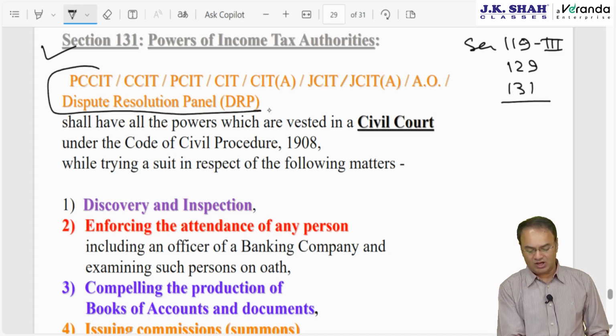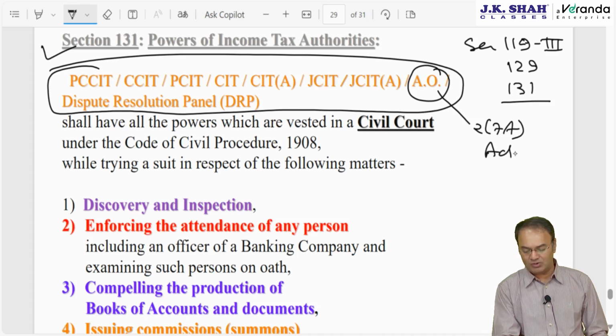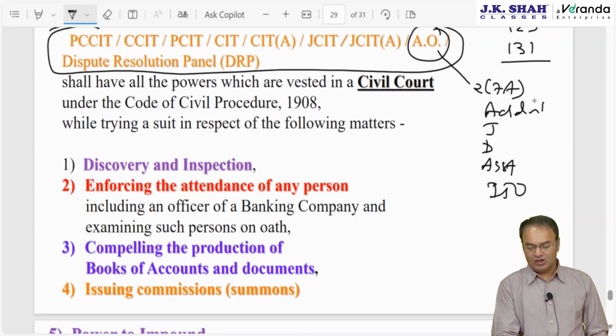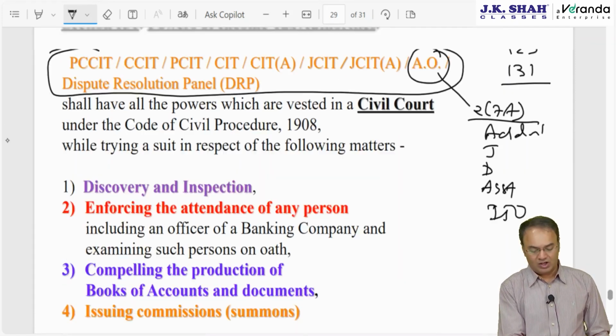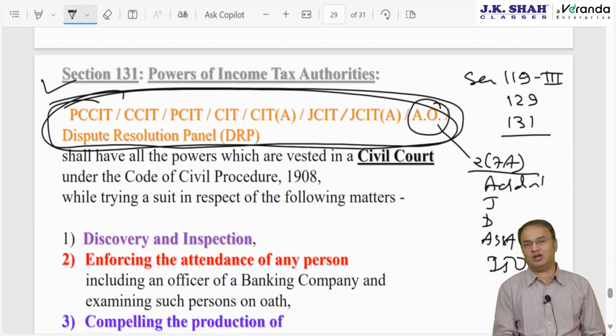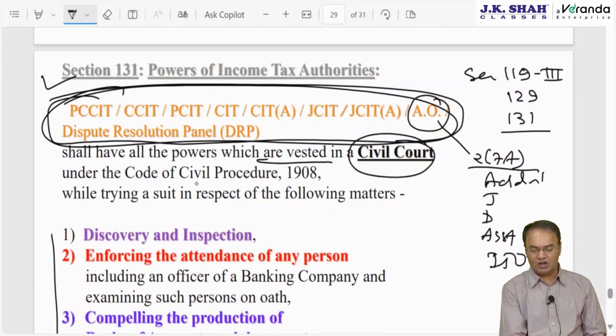It says these many income tax authorities, and they are saying AO also. AO is defined in section 2 clause 7A. 5 people are AO: additional commissioner, joint commissioner, deputy, assistant, ITO. Indirectly everyone. In the first paragraph they have covered all the income tax authorities. It says all these income tax authorities shall have the following powers, and to exercise the following 5 powers they shall have all the powers which are vested in a civil court under the CPC 1908, Code of Civil Procedure 1908.